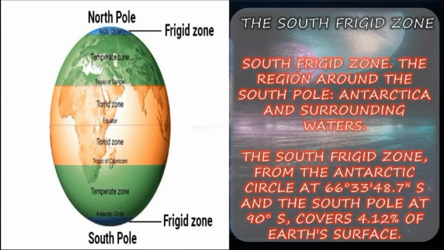Next, the South Frigid Zone. The South Frigid Zone is the region around the South Pole, Antarctica and surrounding water. The South Frigid Zone between the Antarctic Circle at 66 degrees 33 minutes 48.7 seconds south and the South Pole at 90 degrees south covers 4.12% of Earth's surface.